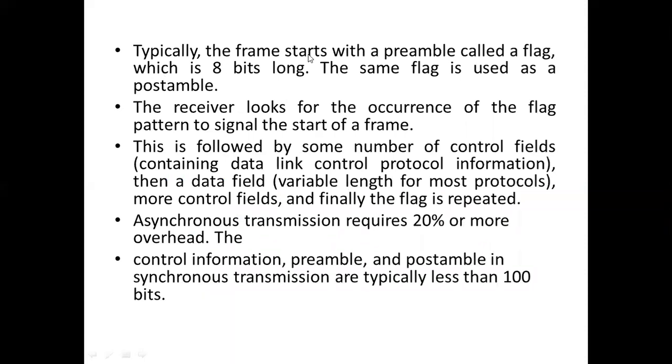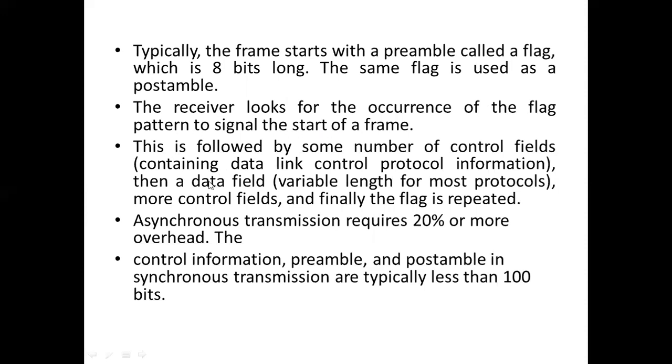So the frame starts with a preamble called a flag, which is 8 bits long. The same flag is used as the postamble. What will the receiver do? The receiver will look for the occurrence of the flag pattern to signal the start of the frame.